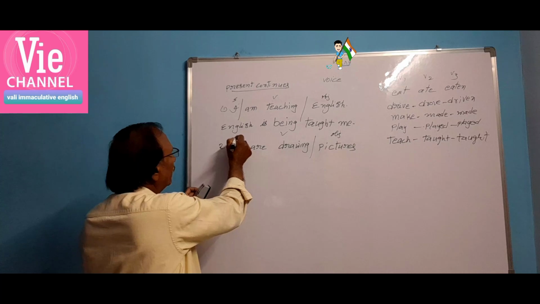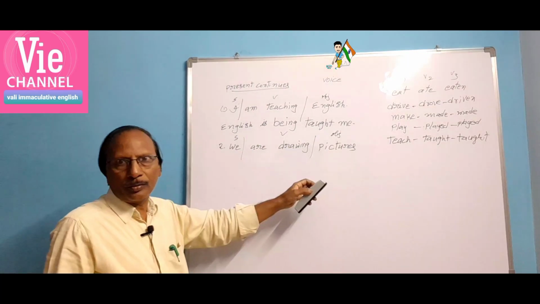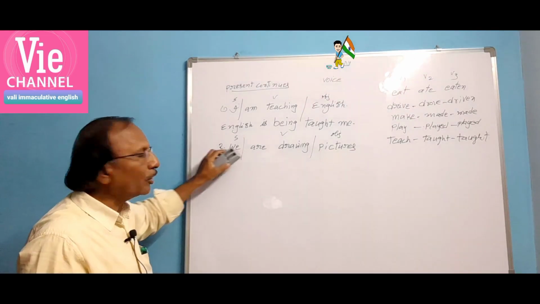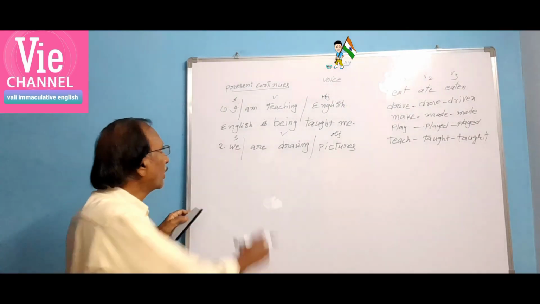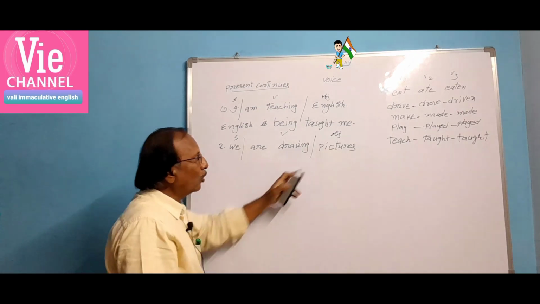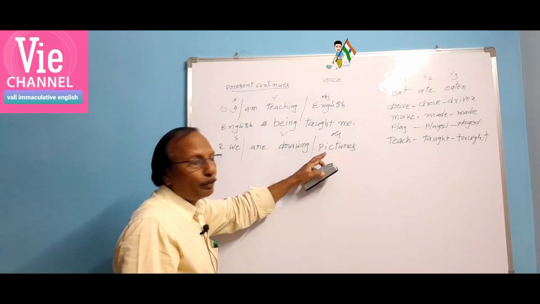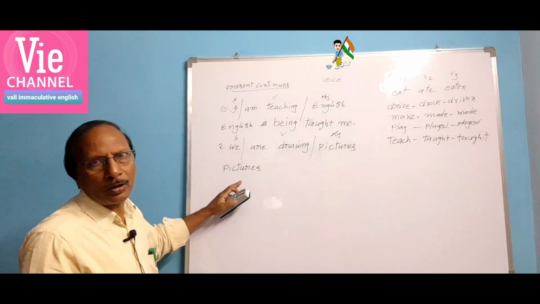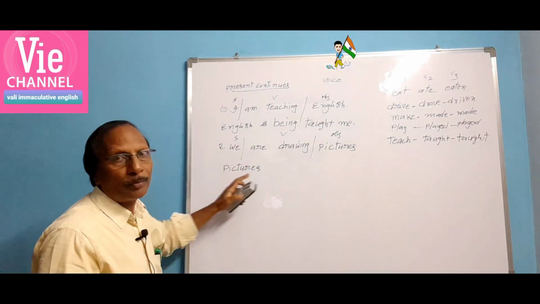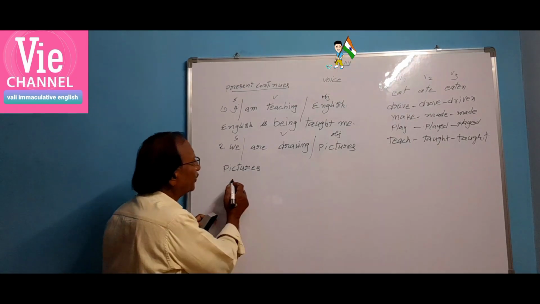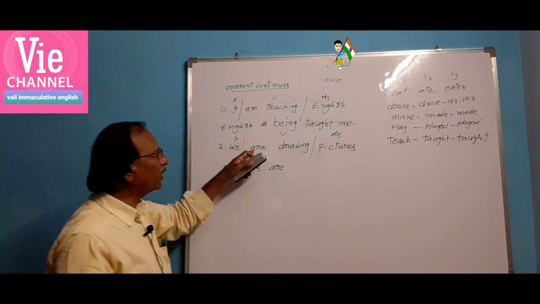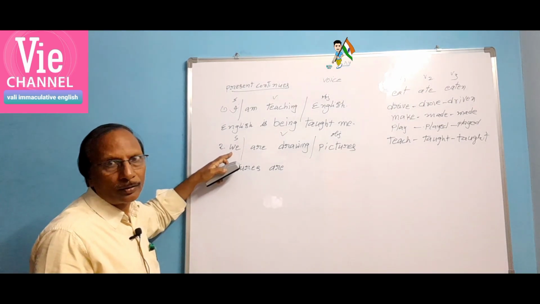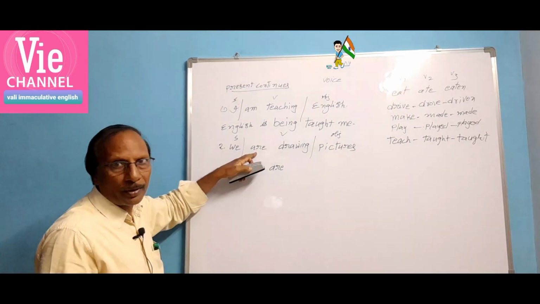So when subject, verb and object are there in order, we call it active voice. It is in continuous action, present continuous voice. We are drawing pictures. Now in the object, what is there? Pictures. Is it singular or plural? It is plural. So a plural verb must come. Pictures are. We have written "are" here also in active voice. Why? Because "we" means more than one. It is plural. So a plural verb has come.